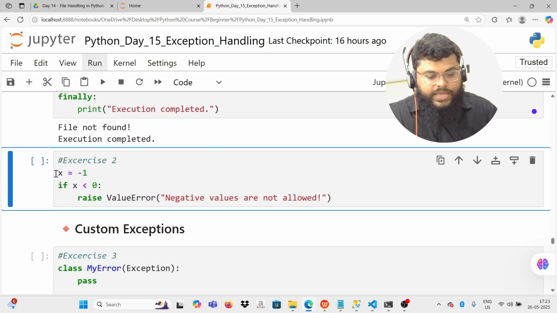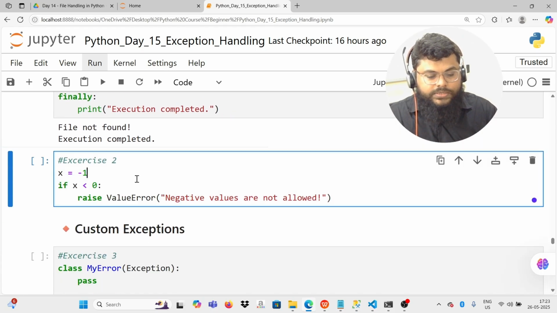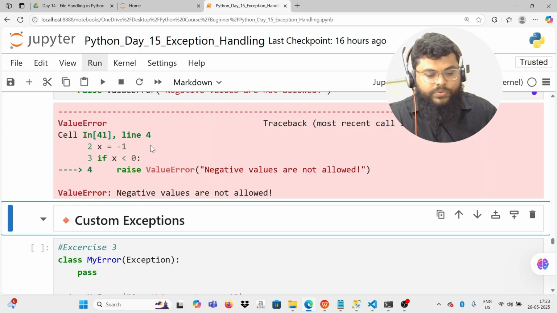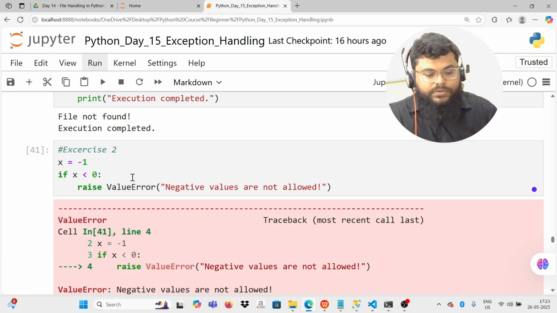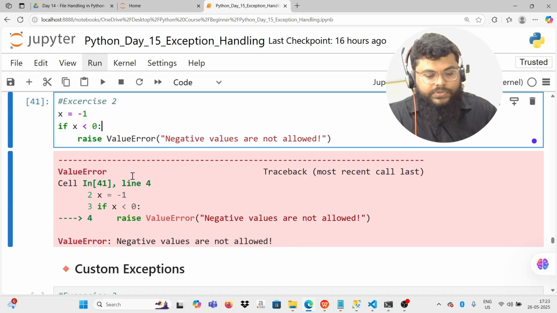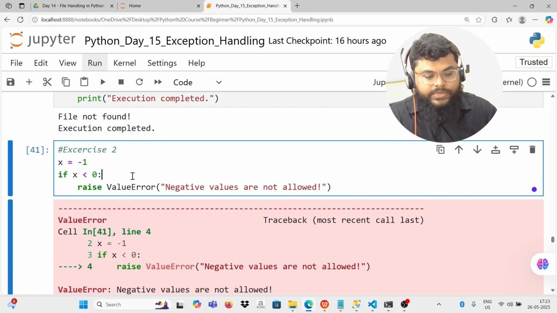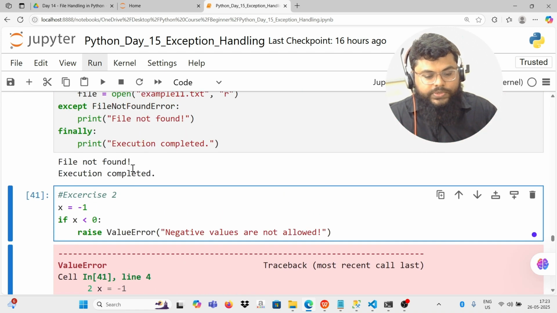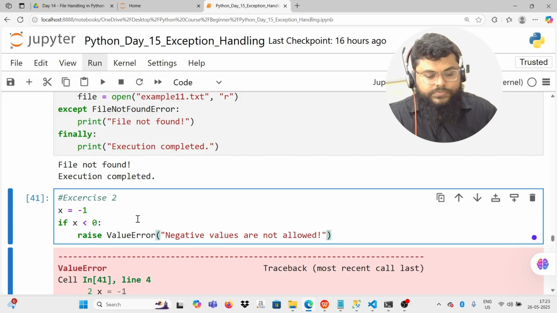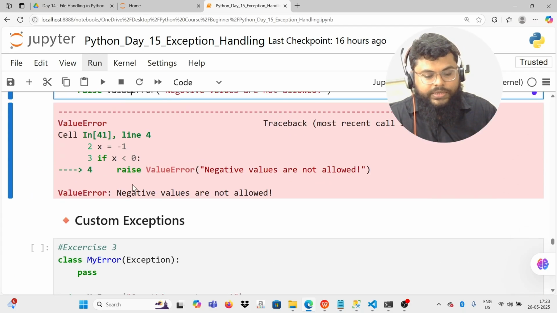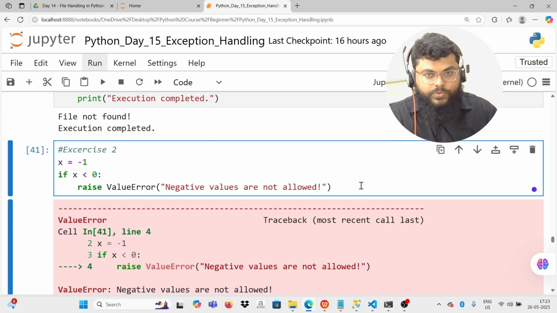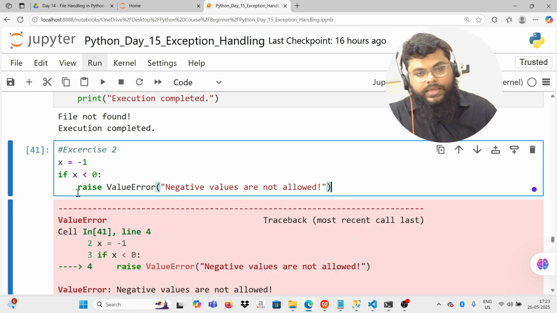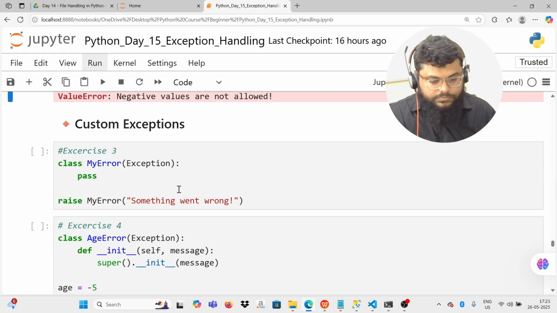Again, one more: we have x equal to -1 and raise ValueError. We want to raise a value error if the value entered is negative, and then we want to catch that value error. You can write this in a try block. So you can raise an error and you can catch the error. You can continue to write this program, catch the exception, and exit the program gracefully.